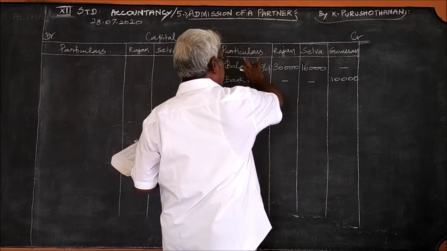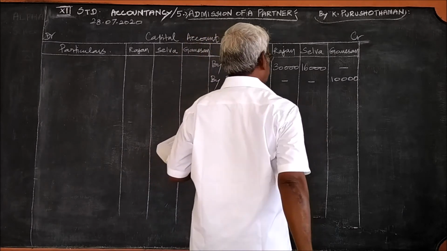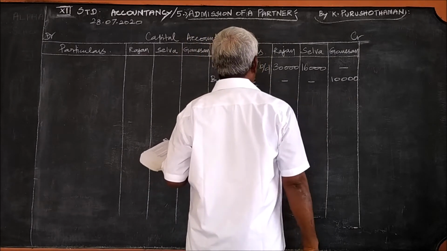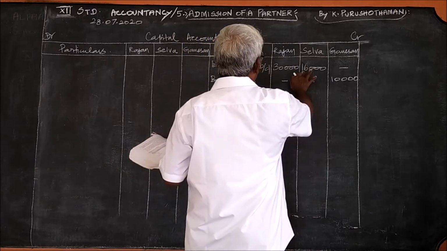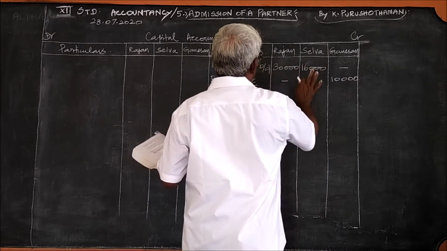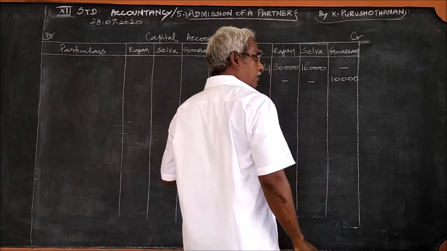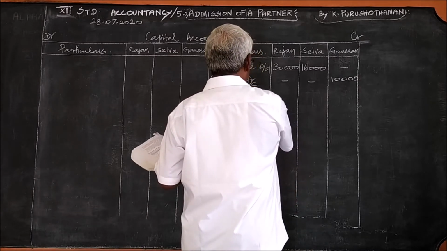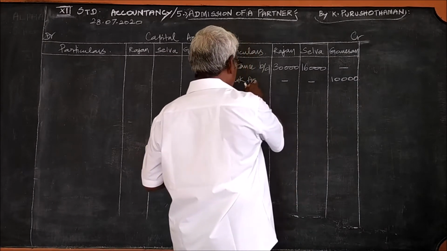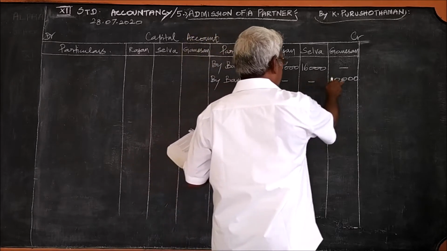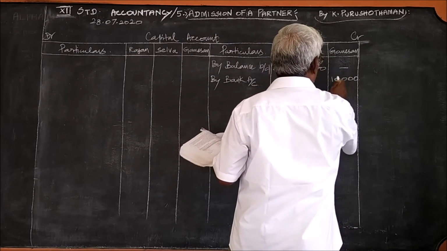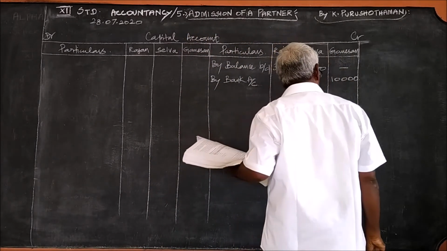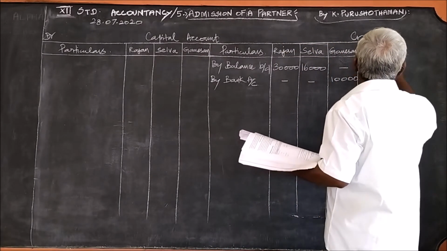These two are permanent in any problem. Listen, already the amount invested by the old partners is written as balance brought down. When the partner is newly admitted, the amount he is bringing in, you can write under the bank account, in the new partner's column. Then, what are the other items to be considered?